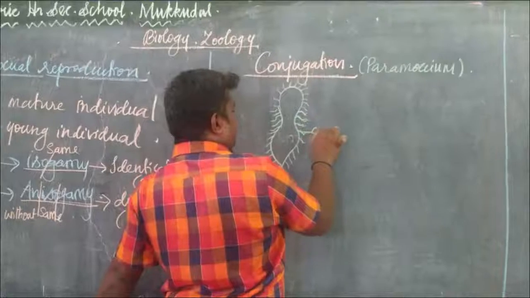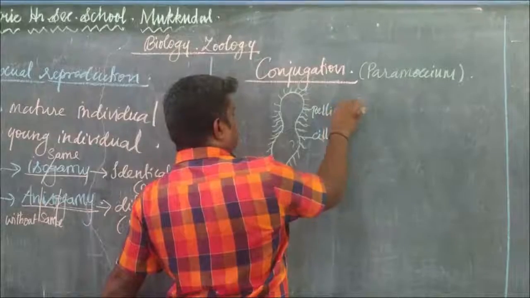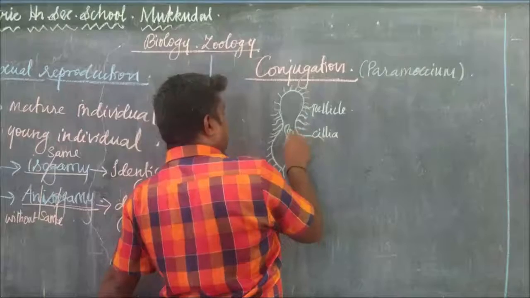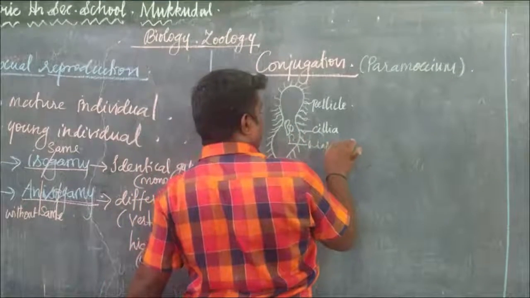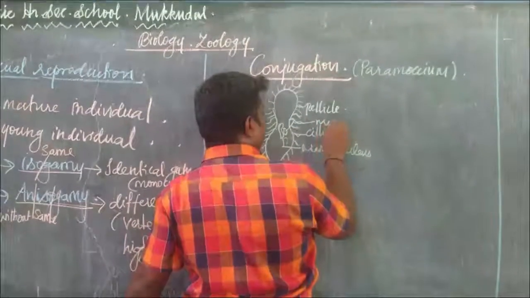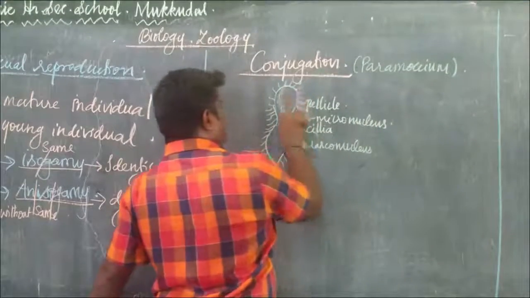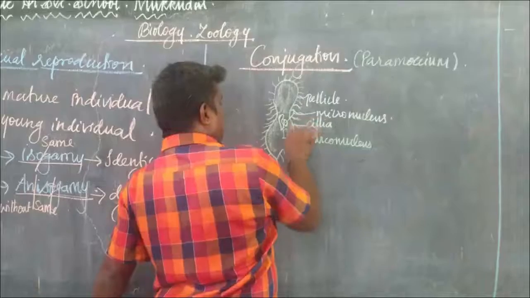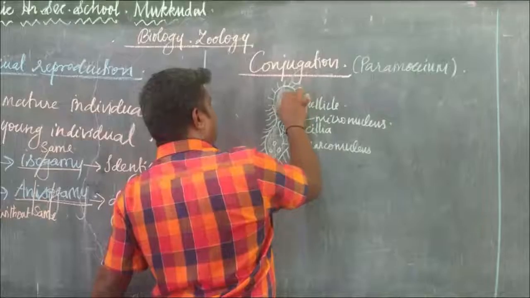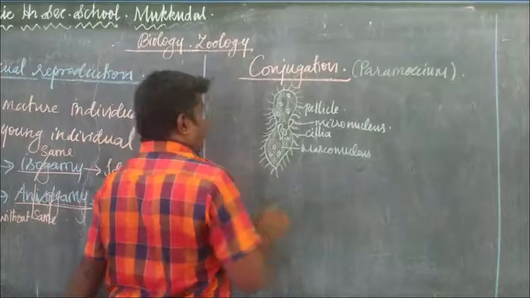This is known as cilia. Inside there are two types of nuclei. One is the macronucleus and another one is the micronucleus. Inside the cell there is a cytoplasm with some cell organelles present inside the cytoplasm. So this is the structure of the Paramecium.